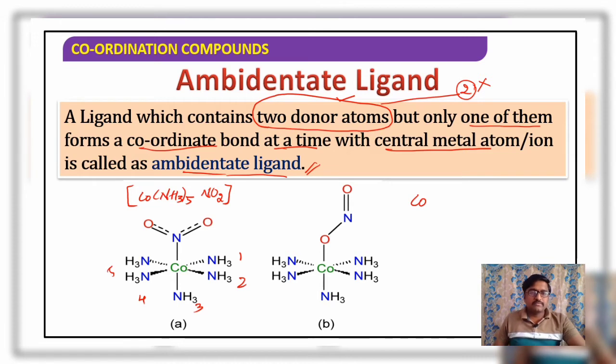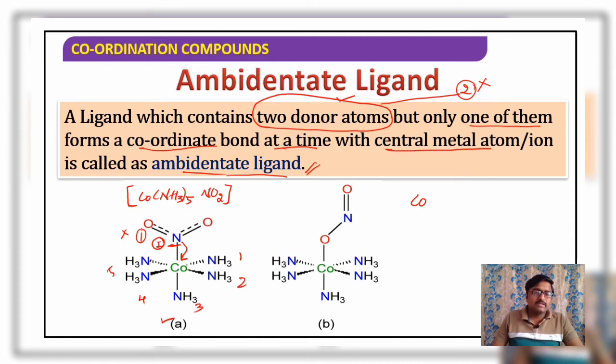Here, if I consider the 5 ammonia groups, nitrogen is going to make a coordinate bond with the cobalt, that is the central metal ion, right? And in the NO2 group, oxygen is able to donate its lone pair of electrons, meaning oxygen has a tendency to make a coordinate bond, and even nitrogen also has a tendency to make a coordinate bond. So in the first diagram, that is diagram A, what I have written, nitrogen has made a coordinate bond with the central metal atom, right? Therefore, there are two donor atoms, oxygen and nitrogen, but nitrogen is involved in bond formation but not the oxygen.